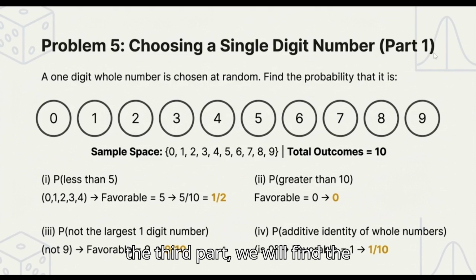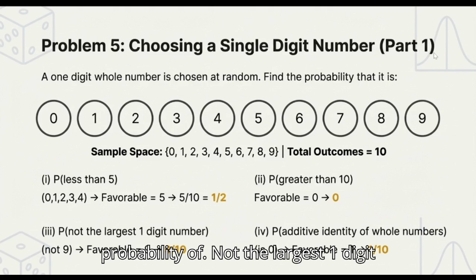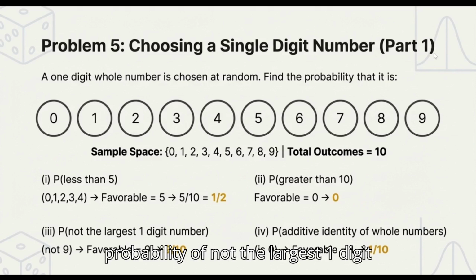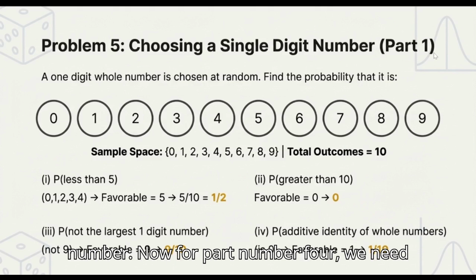For the third part, we will find the probability of not the largest one digit number. We know that 9 is the largest one digit number, so we subtract its probability from 1. That means 1 minus 1 by 10 will be our probability of not the largest one digit number.